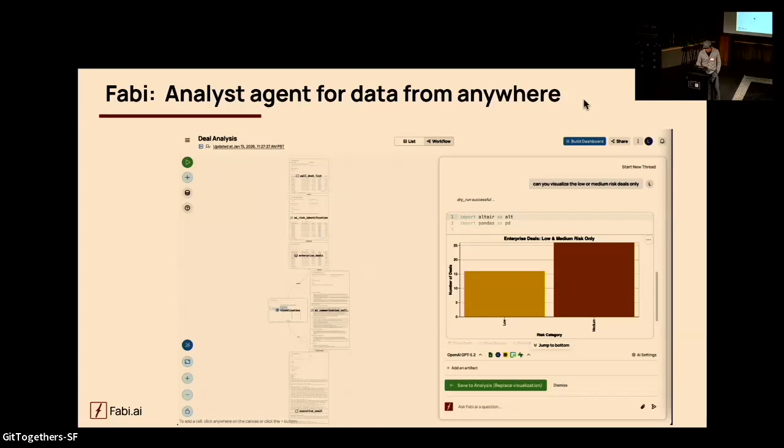Here, I'm just going to take a screenshot of our product. You can connect data from anywhere: any applications, any database, data warehouse, including Excel files. Many of our customers love to connect with Excel files and put some numbers there. And then, of course, you have a chat interface, and it would run and produce a result, and you can save your result into an analysis.